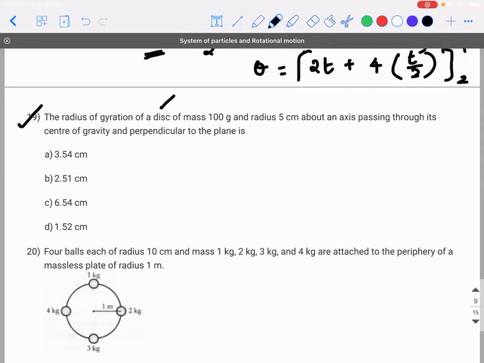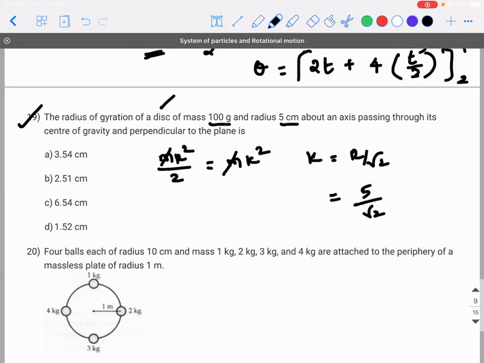The radius of gyration of a disk of mass 100 grams and radius 5 centimeter about an axis passing through the center of gravity and perpendicular to the plane is. So what is the radius of gyration, guys? What is the moment of inertia of a disk passing through its center and perpendicular to the plane? MR square by 2, sir. This should be equal to how much? Mk square, where k is the radius of gyration. This and this will get cancelled. So k is equal to r by root 2. So 5 divided by root 2.